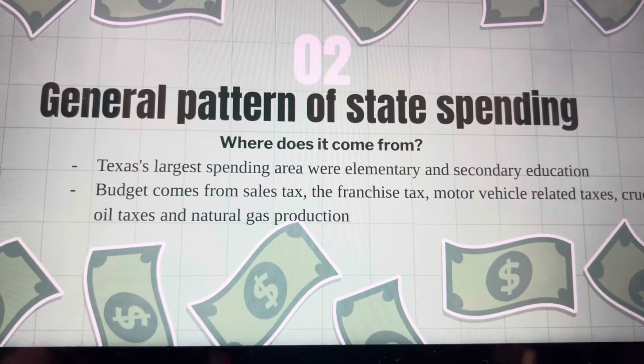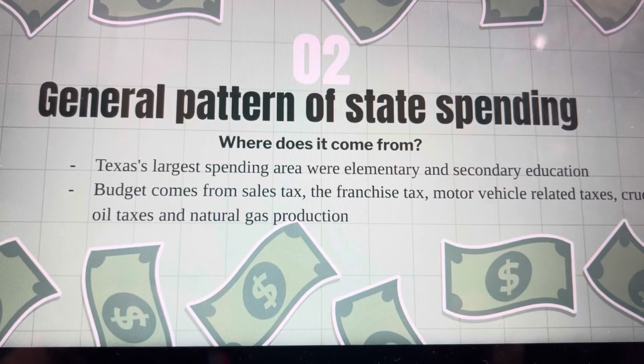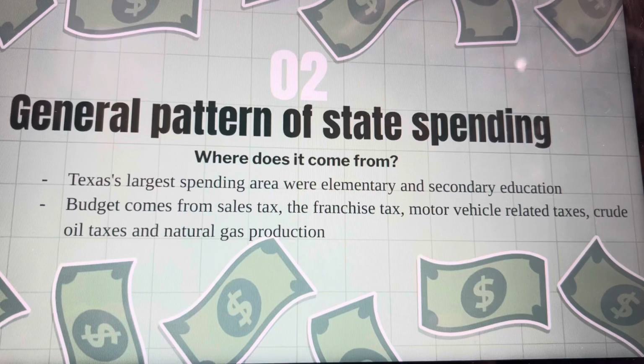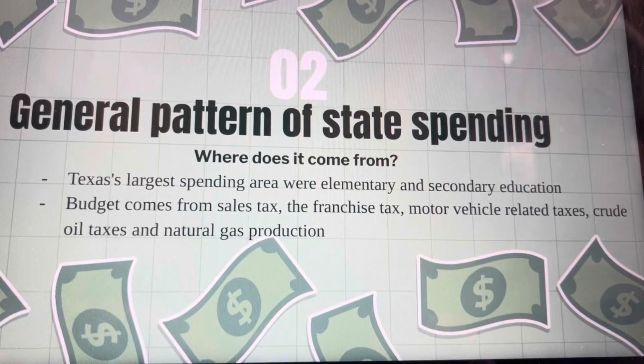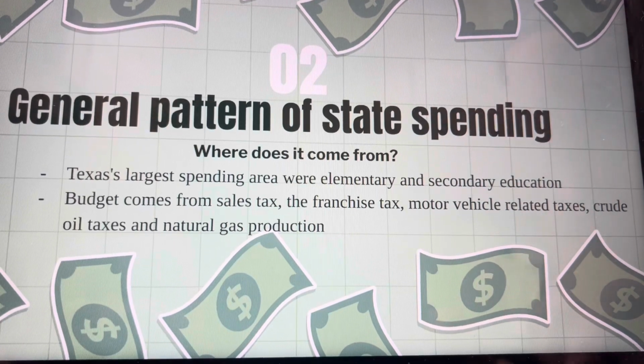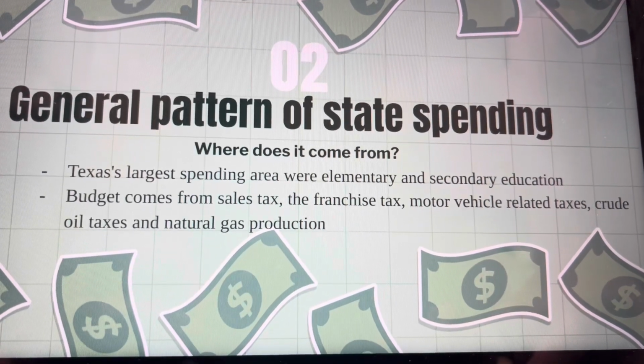The general pattern of state spending. Where does it come from? Texas's largest spending areas were elementary and secondary education. The budget comes from the sales tax, the franchise tax, motor vehicle related taxes, crude oil taxes, and natural gas production.